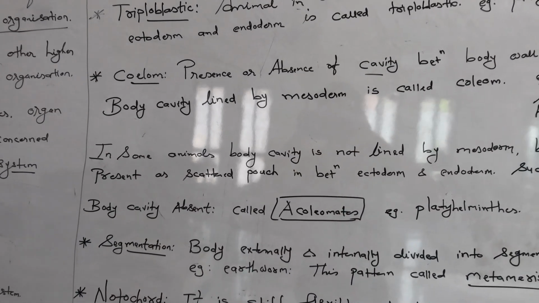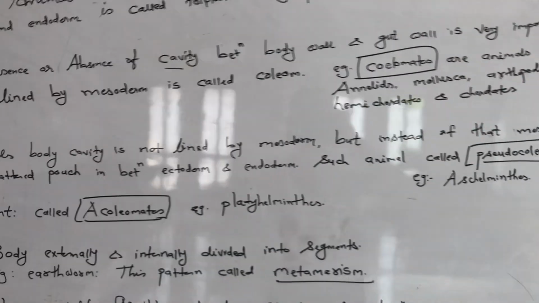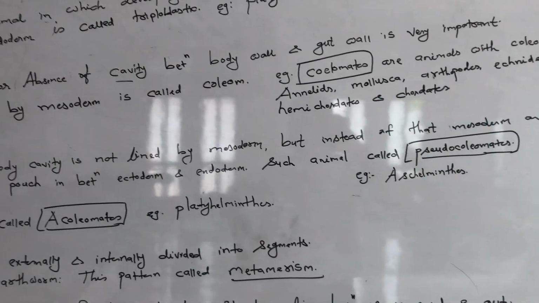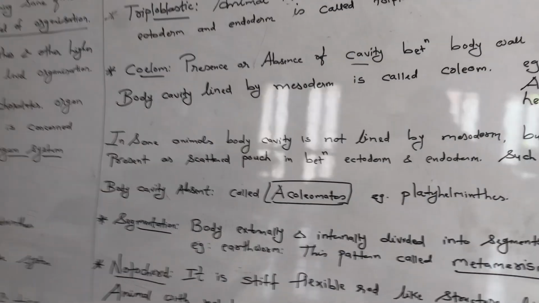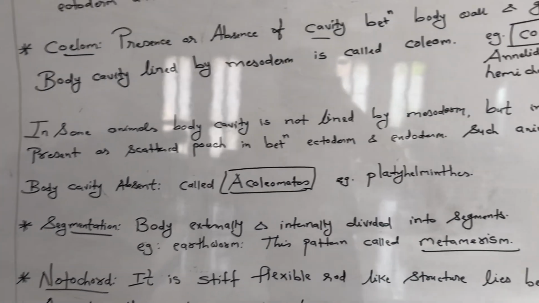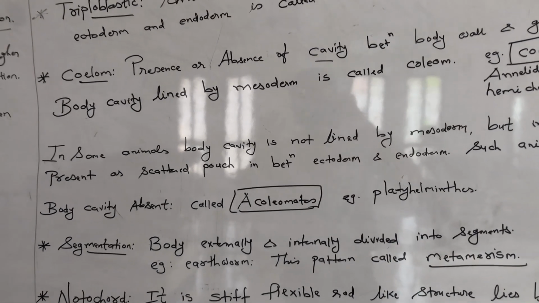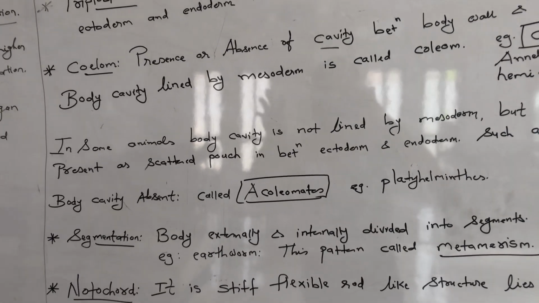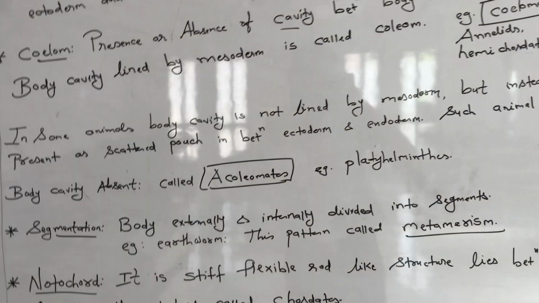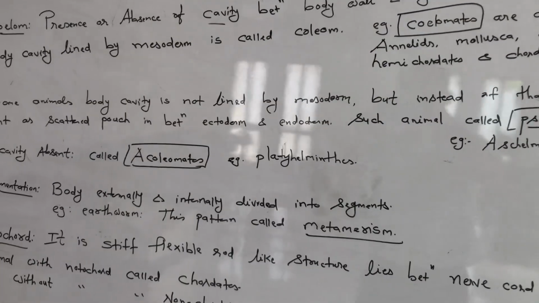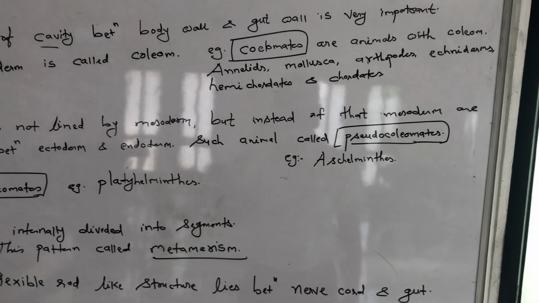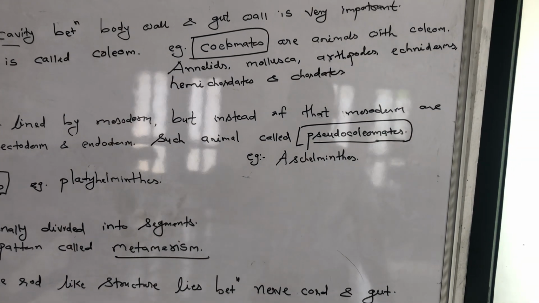Then in some animals the body cavity is not lined by mesoderm. Instead of that, the mesoderm is present as scattered pouches, right? Mesoderm is there, but it is not particularly lined. They are scattered, present somewhere, not present elsewhere. So scattered mesoderm is there. Such kinds of animals are called pseudocoelomate, right? An example is Aschelminthes.